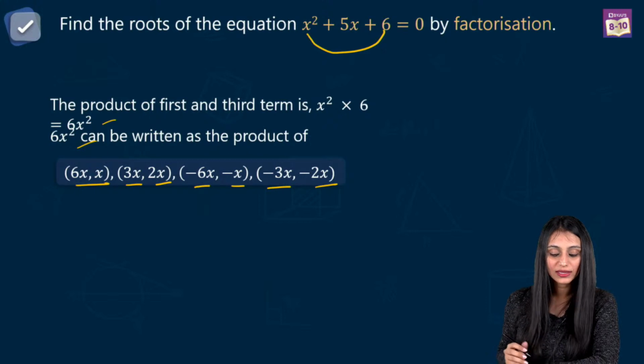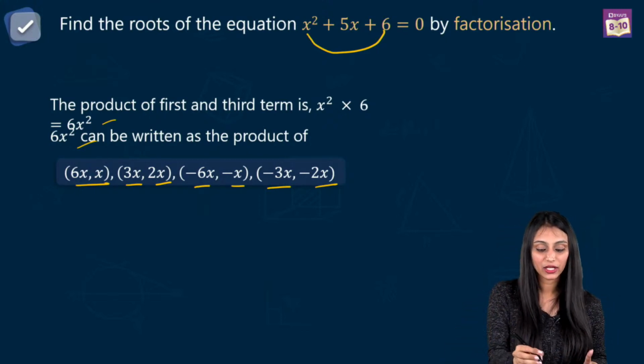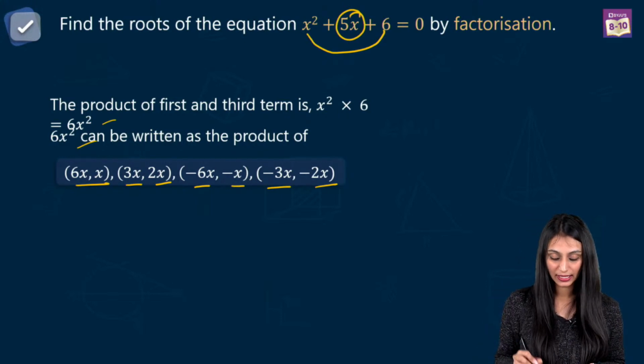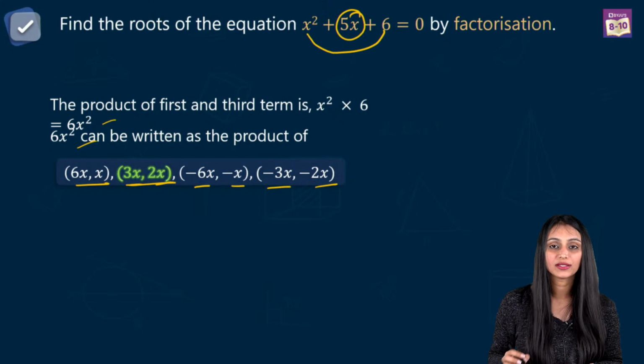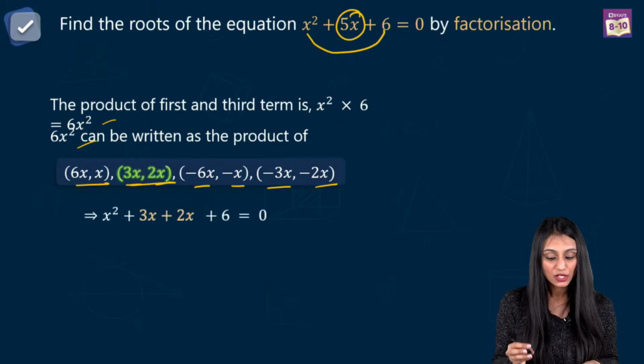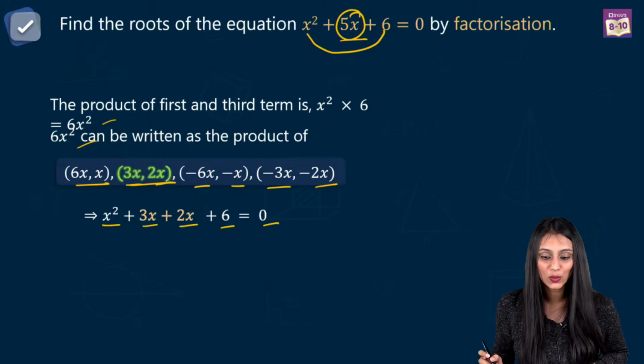Okay, so from all these pairs, you have to pick one pair such that when you add or subtract it, you get positive 5x, right? You can try with each one of them. And you see that 3x and 2x are the only possible pair, on adding it will give 5x. So I can write this 5x as x square plus 3x plus 2x plus 6 equal to 0.